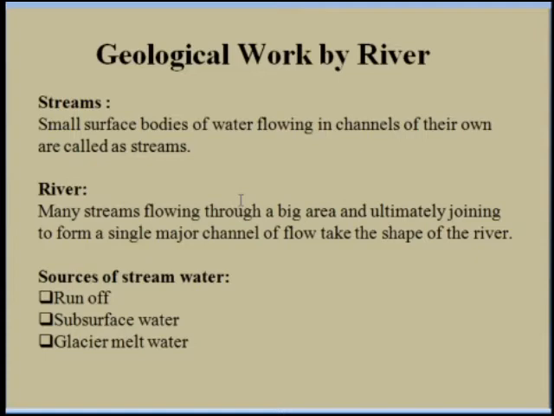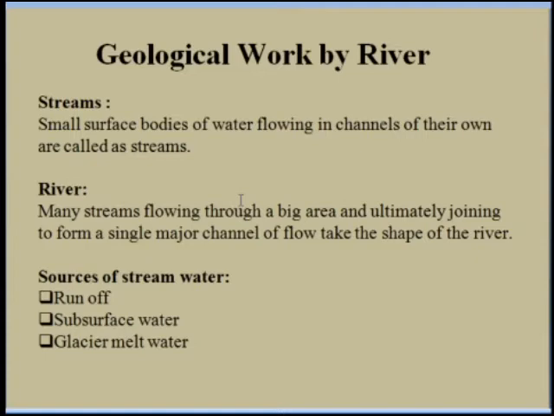The second source of stream water is the subsurface water. Subsurface water is a good part of the precipitation which is absorbed by the soil and rocks on the surface of the earth, and then it starts its journey towards the sea.